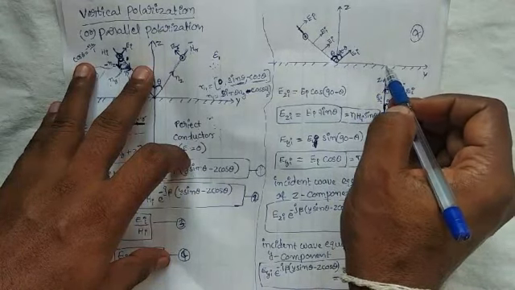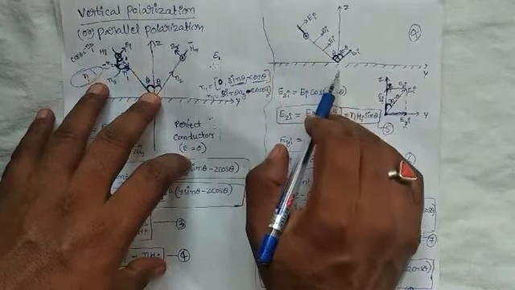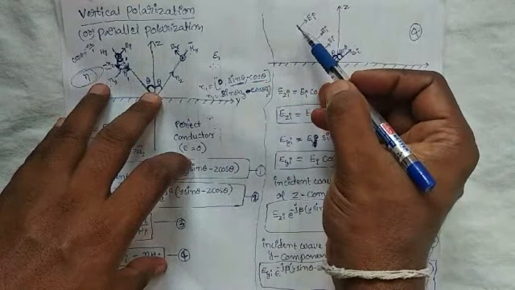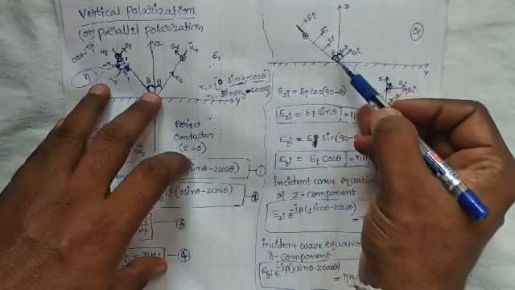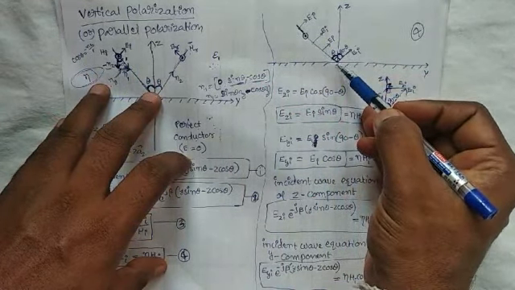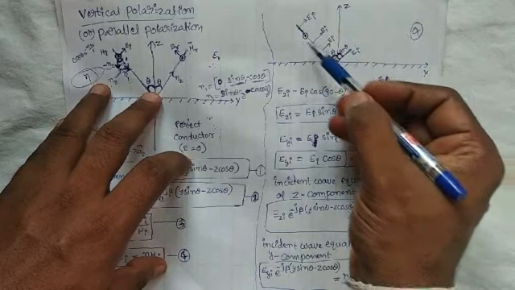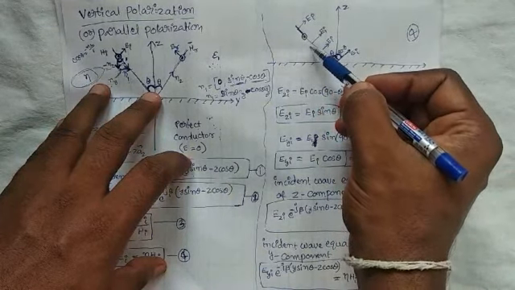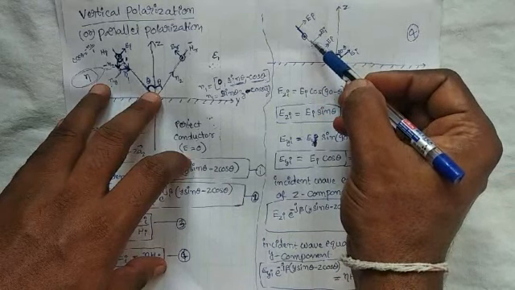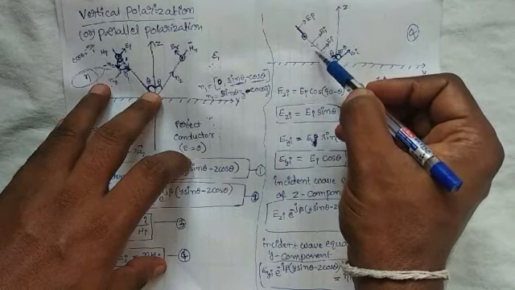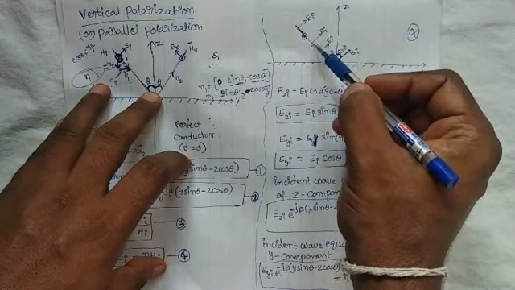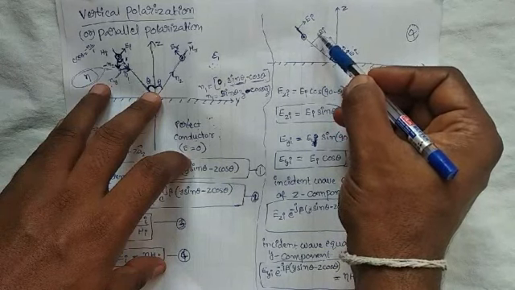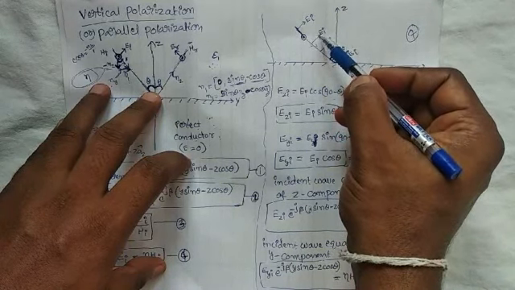This is our incident wave. The arrow on this line indicates the direction of propagation of the wave, and Ei is the electric field intensity.